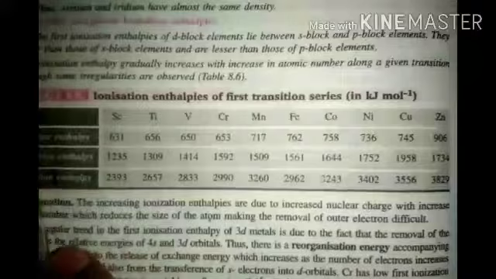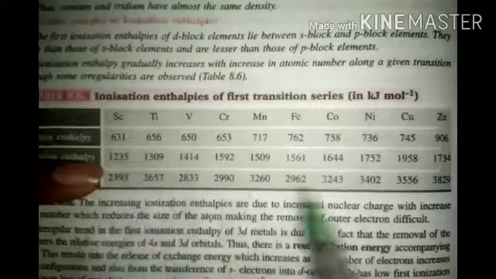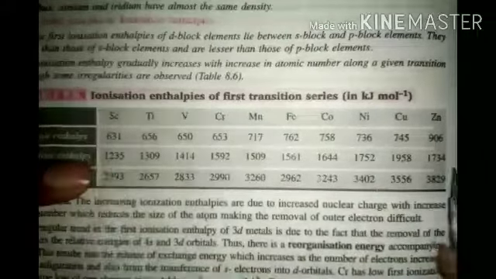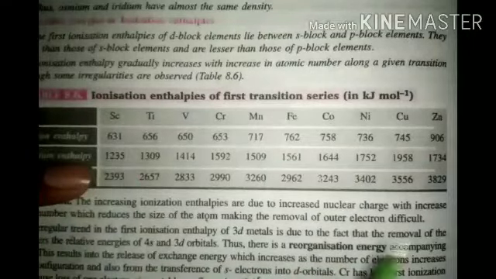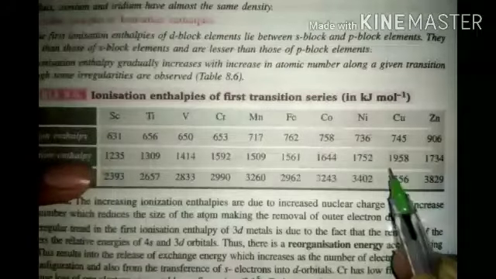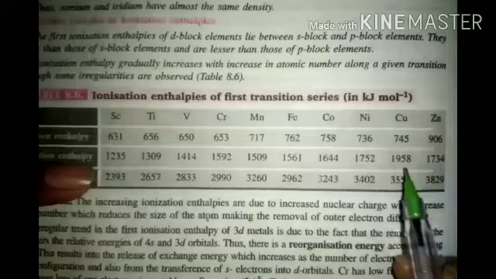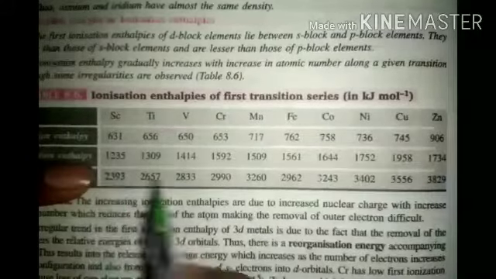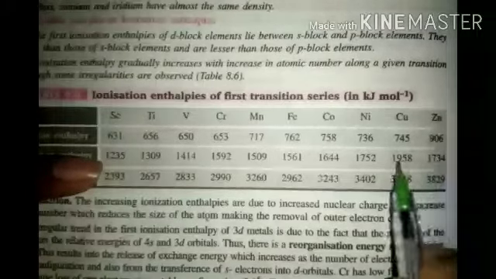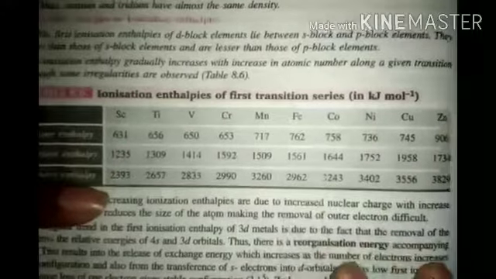Suddenly it increases very highly because of the screening effect. Next, second ionization enthalpy, where we are removing the second electron: 1235 to 1734. So actually it increases, but look at the middle: 1958. Copper has the highest second ionization enthalpy. There is a lot of difference between 1200 and 1900, almost 200.